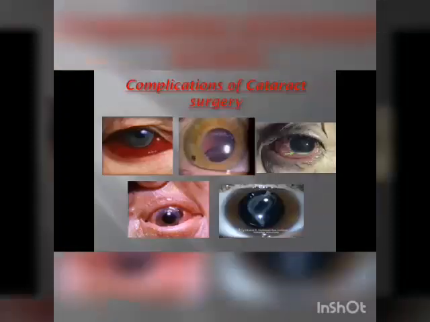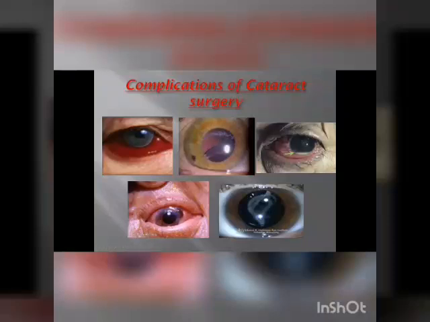Last but not least, 80 to 90% of cataract surgeries are successful, but they may have certain complications. Anesthetic complications can occur if it is inserted into some unintended space. There may be intraoperative complications like suprachoroidal hemorrhage, here it is the red eye, rupture of the posterior capsule, nucleus drop, or vitreous loss. Post-operative complications include infection, iris prolapse, posterior capsule opacification, movement of the lens from its normal place, or hypopyon.